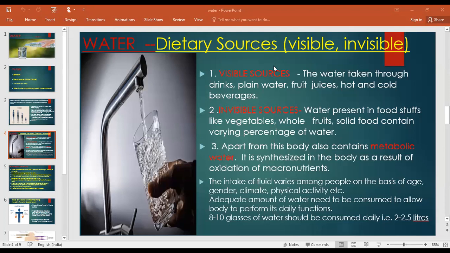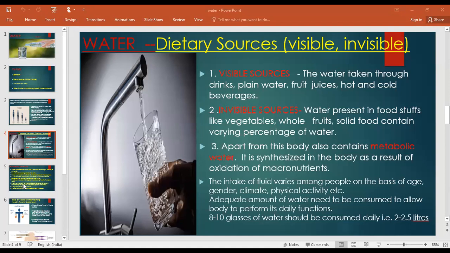So how much water is adequate for a normal person for well-being? How much water is good to be consumed per day? That is 8 to 10 glasses, and that is 2 to 2.5 liters of water we should consume per day. So now we have already known the dietary sources, that is visible, invisible, as well as the metabolic water. I'm moving to the next slide.